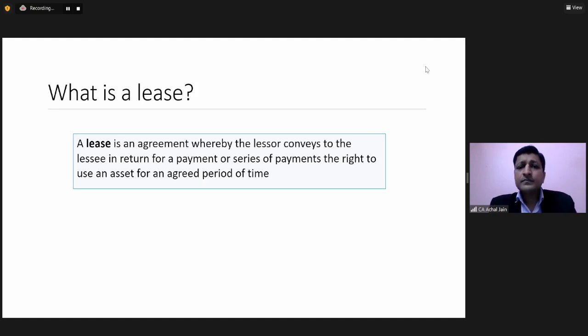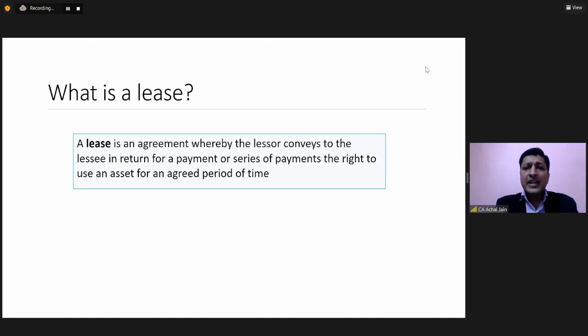Lease is an agreement between two parties, lessor and lessee. In relation to this agreement, the lessor will convey the right to use an asset to the lessee. And in return for this, the lessee will make a payment to the lessor. Now this payment could be a one-time payment, or a series of payments. That is how this arrangement really works, which is then called a lease arrangement. And this is definitely for a fixed period of time.